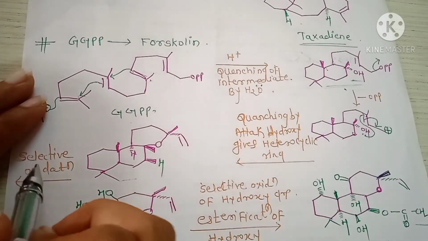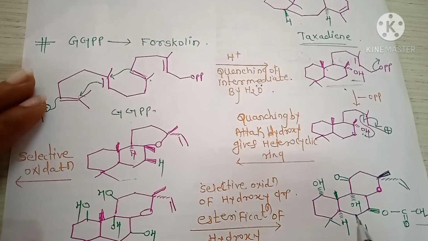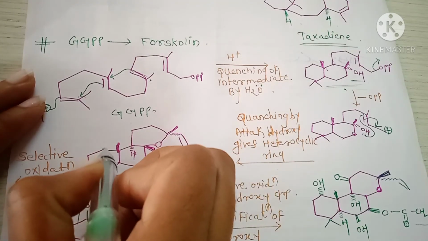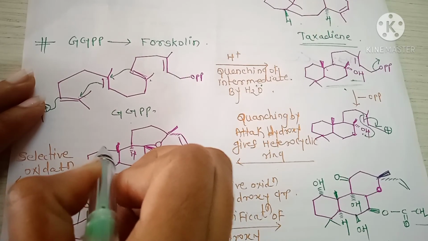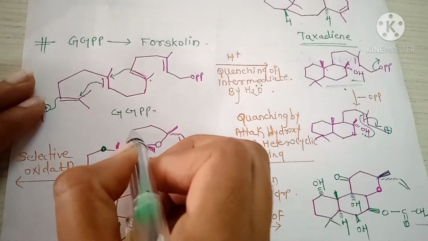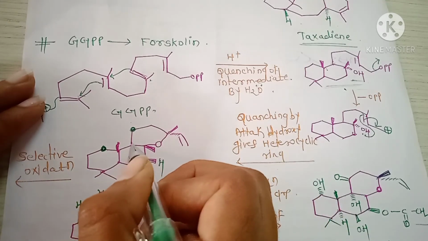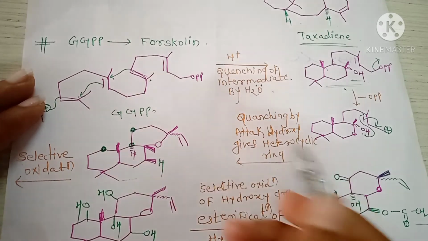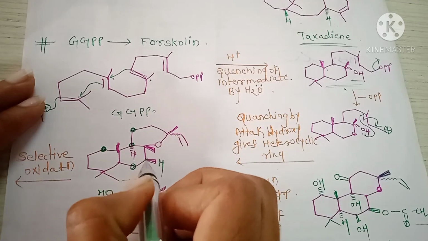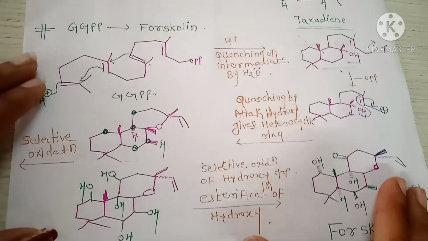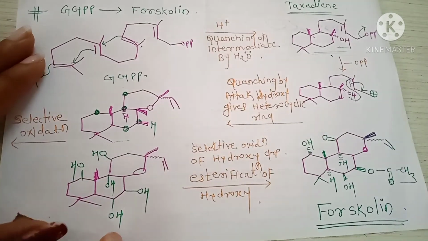Okay, next is the selective oxidation of a carbon atom. Okay, the oxidation of this carbon atom. Okay, here the oxidation of the 5 carbon atom and the formation of a structure like this.